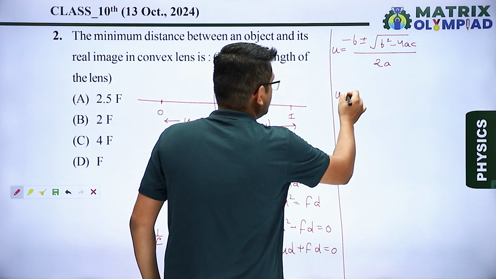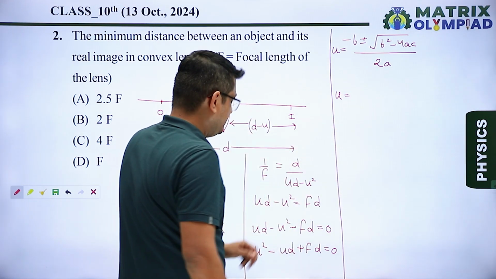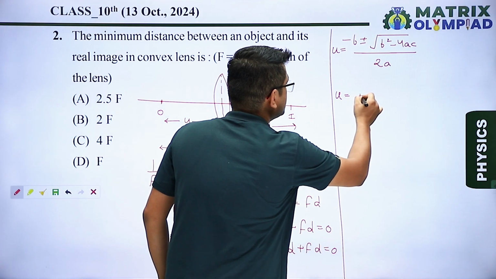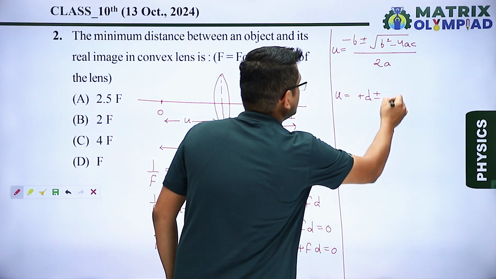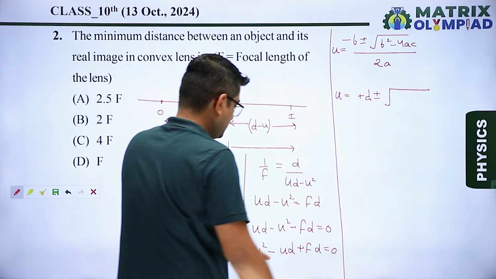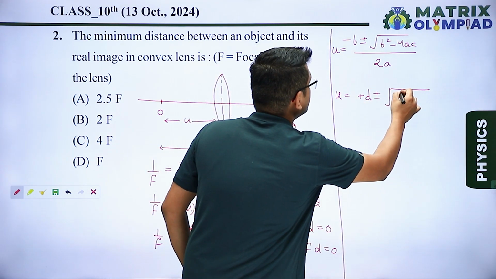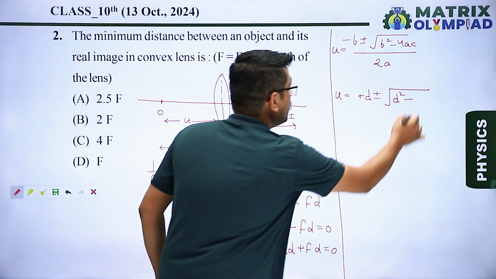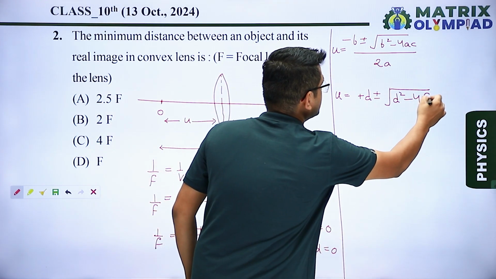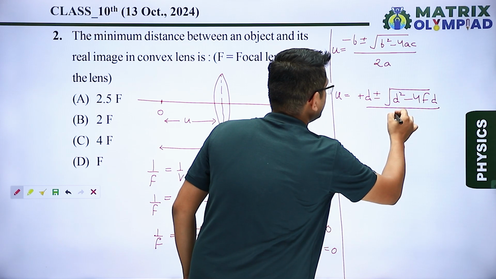So u is equal to, putting the value of b, which is minus d, so minus minus becomes plus d, plus minus root b square, that is minus b square, minus d square, which becomes d square, minus 4, value of a is 1 and value of c is fd, so it becomes fd divided by 2.